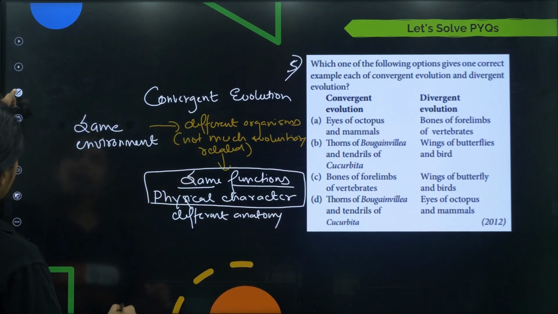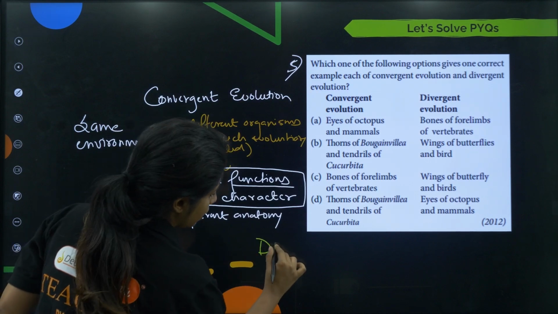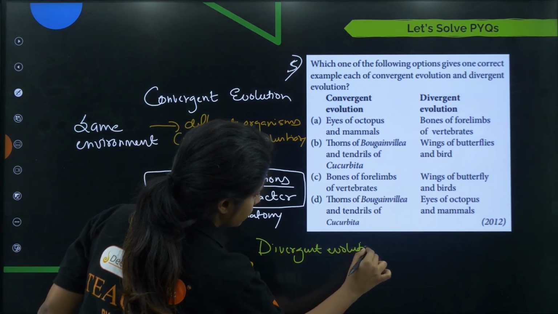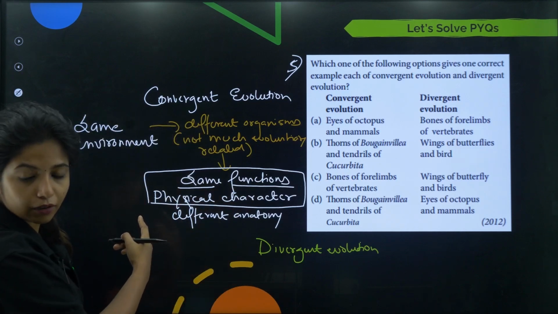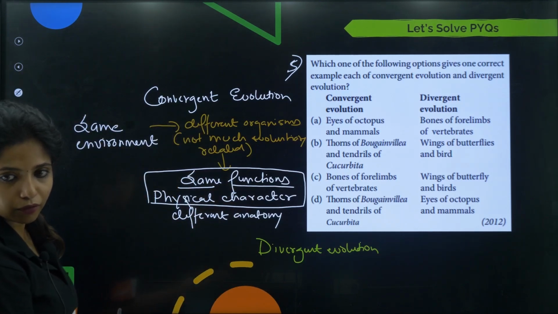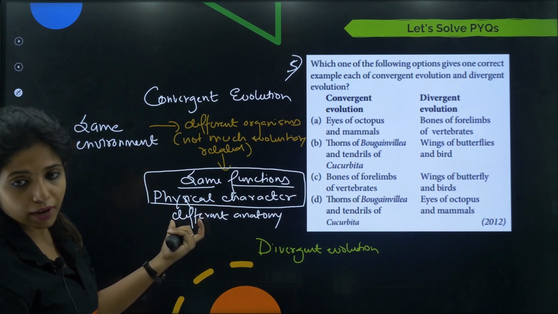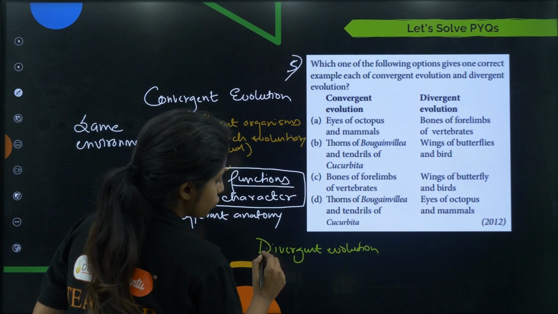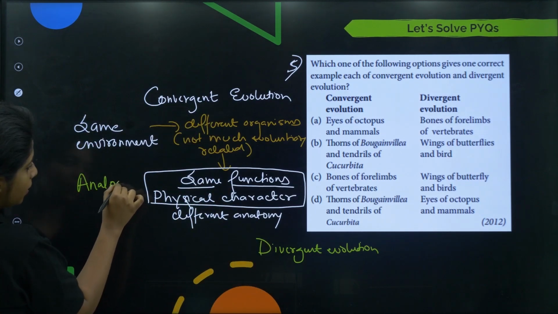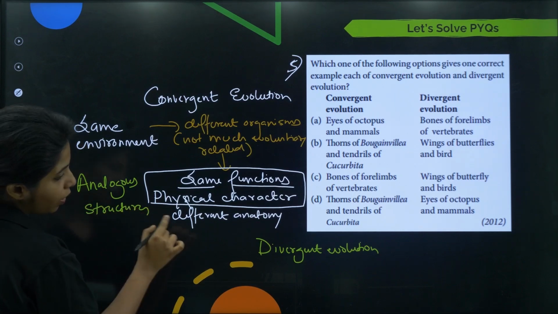Okay. On the other hand, when you talk about divergent evolution, I told you about the wings of the butterfly and the wings of the birds. Both of them are different categories, birds and butterfly. But they are living in the same environment, so they have the same physical character but different anatomy. That is an example of convergent evolution. And these structures, you call them analogous structures. What do you call them? Analogous structures.